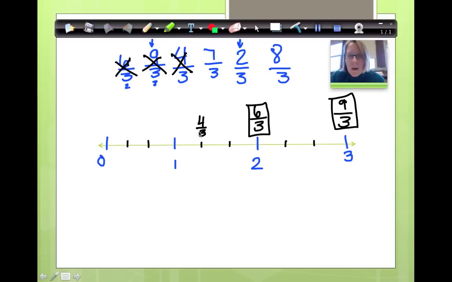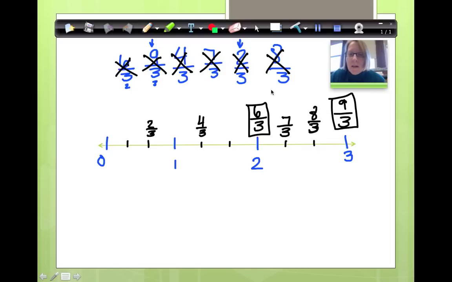Next one, 7/3. I know where 6/3 is. I can jump right to 6/3 and then count 7/3. I don't have to start all the way at the beginning. So here we go. 6/3, 7/3. And then I have 2/3. So I start back over here, 1/3, 2/3. And then over here I've got 8/3. Well, I can just jump to the 7/3 and put 8/3. Or I can go to my 9/3 and go back one.